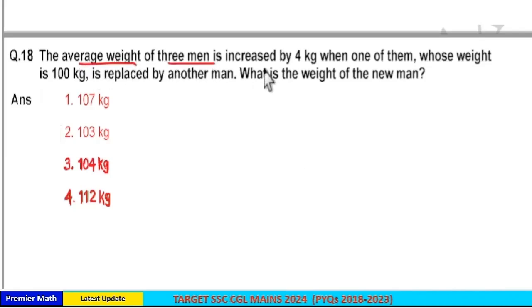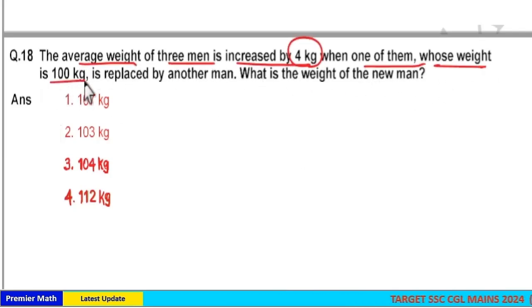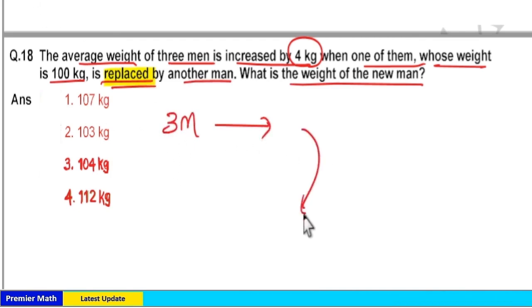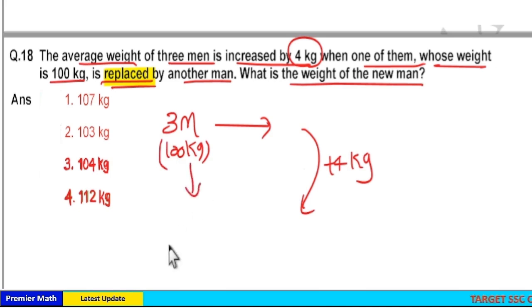Average weight of 3 men is increased by 4 kg when one of them whose weight is 100 kg is replaced by another man. What is the weight of the new man? Here, this is replacement. 3 men average is increased by 4 kg when one of these 3 men with 100 kg weight is replaced by a new man.